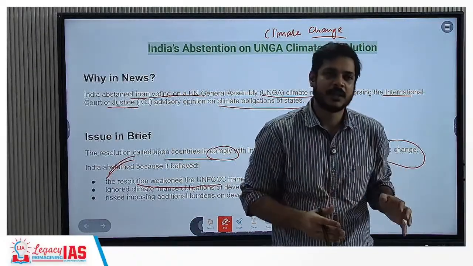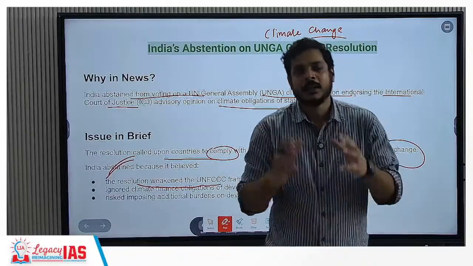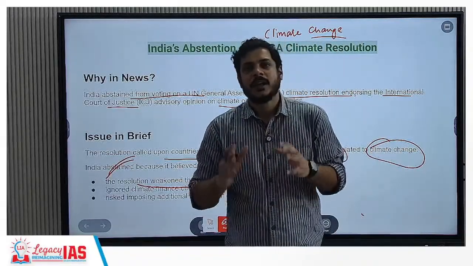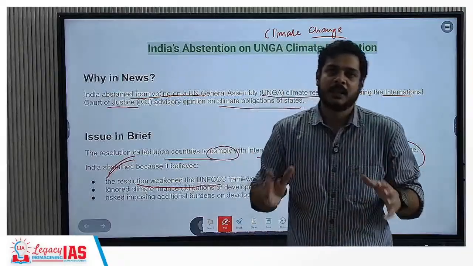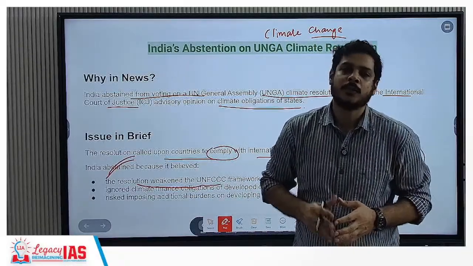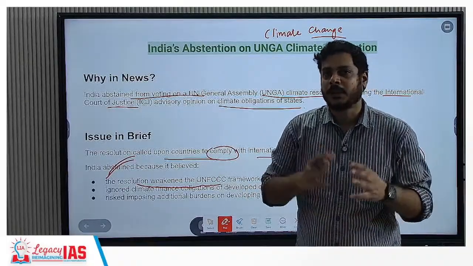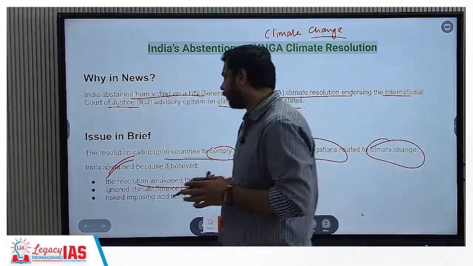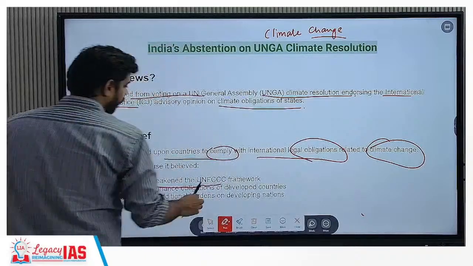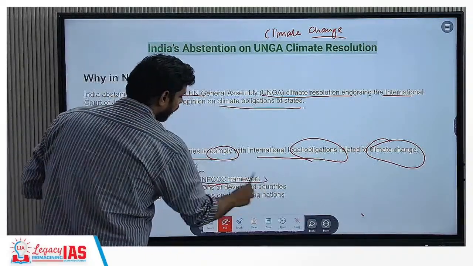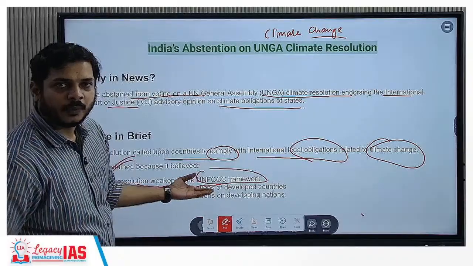Okay, developed countries have accepted that there have been historical emissions, and due to that climate change is taking place, and therefore they have certain responsibilities towards the developing countries, because the developing countries have a long way to go with respect to their development trajectory. So first, India said that it weakens what we stand for in the UNFCCC framework.